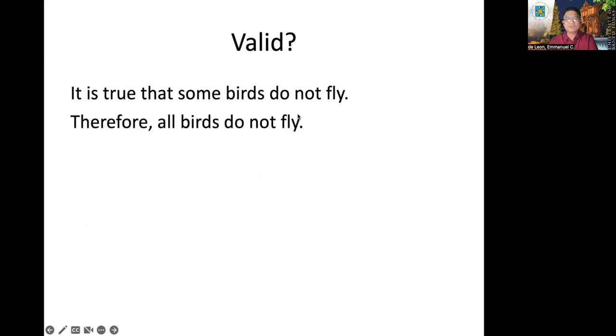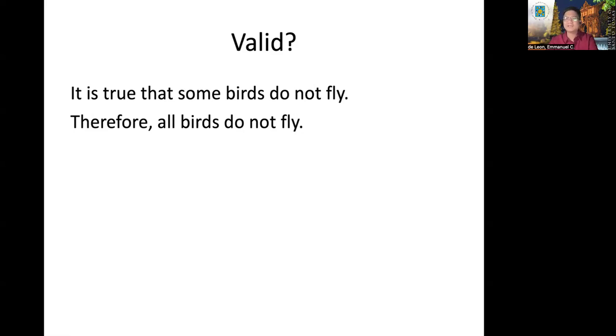Example: it is true that some birds do not fly. Therefore, all birds do not fly. The premise is an O proposition, while the conclusion is an E proposition. So what is the opposition involved? Subalternation. And we say the subaltern, the particular, is true. What should be the truth value of the superaltern? It must be doubtful, correct? Based on rule number 2.